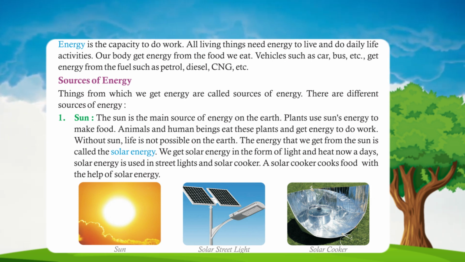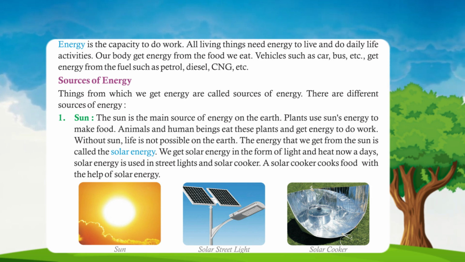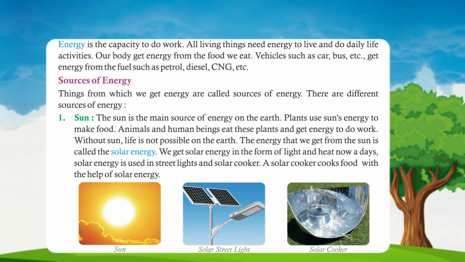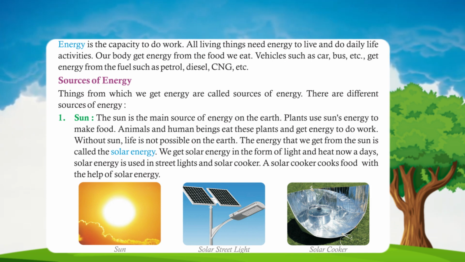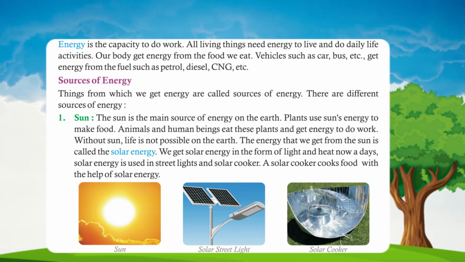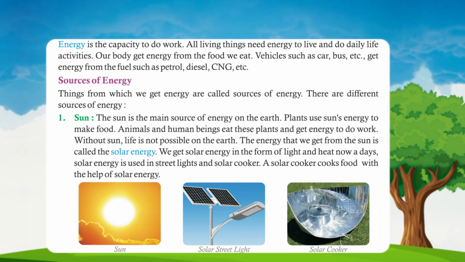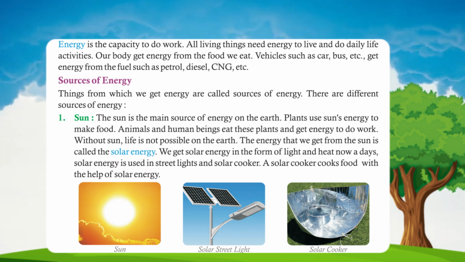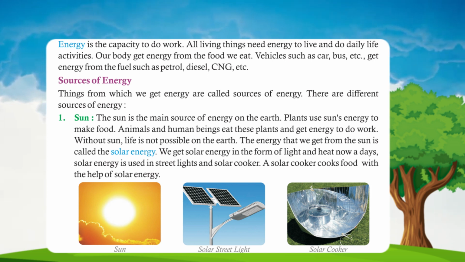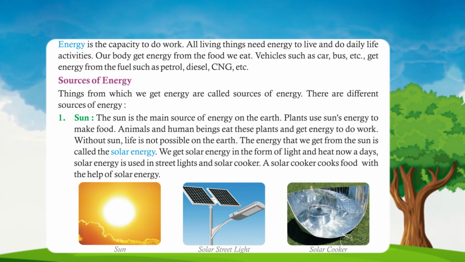The energy that we get from the sun is called solar energy. We get solar energy in the form of light and heat. Nowadays, solar energy is used in street lights and solar cookers. A solar cooker cooks food with the help of solar energy.